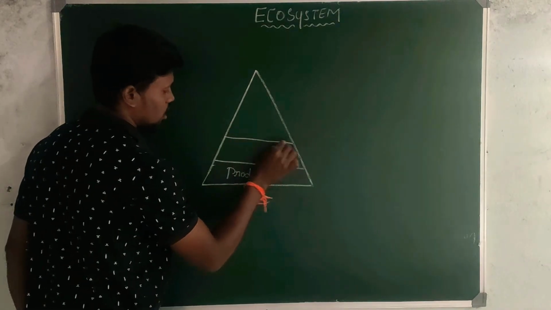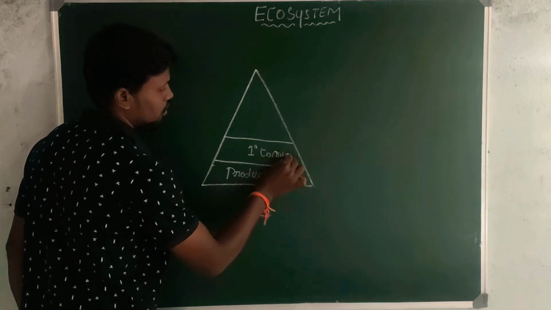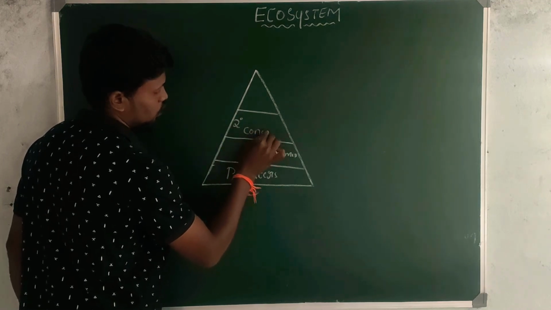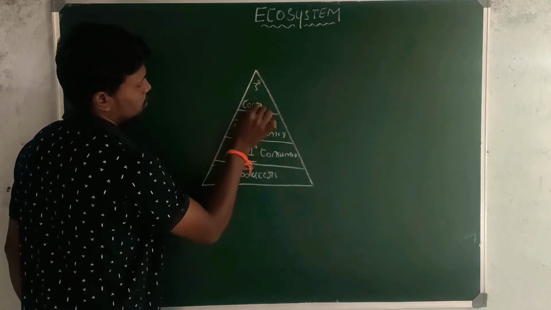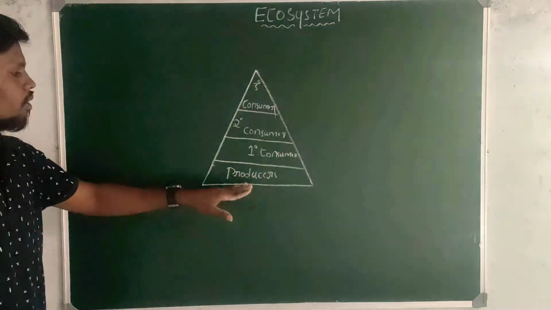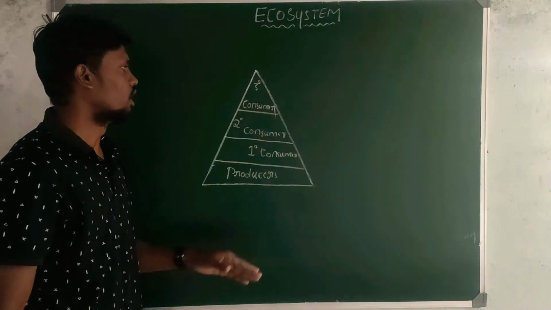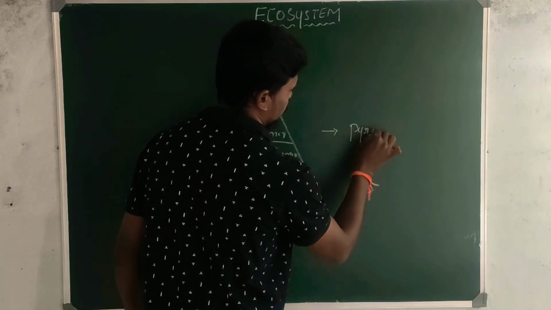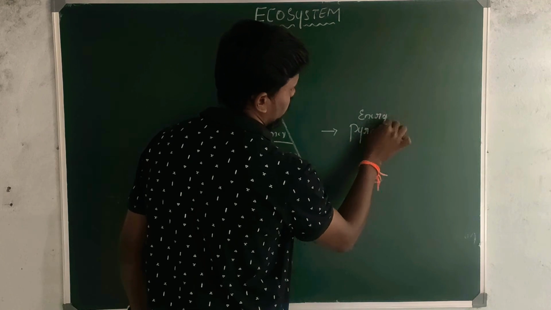Next, followed by primary consumer, next secondary consumer, and last is tertiary consumer. Right? This is the energy pyramid.